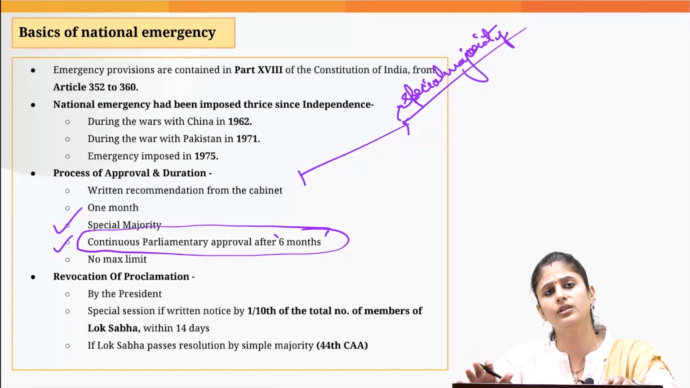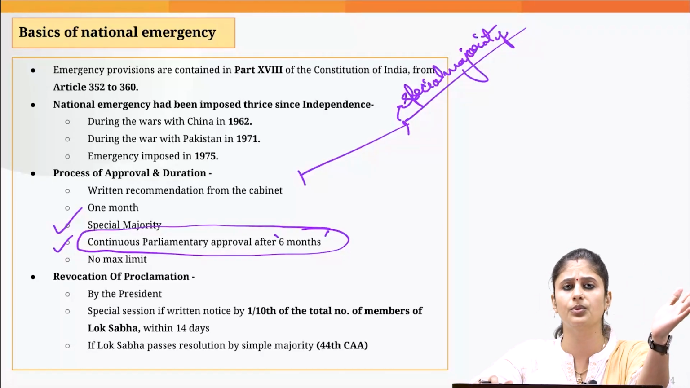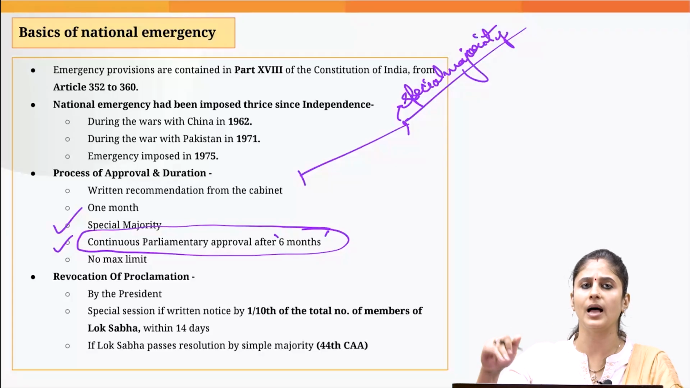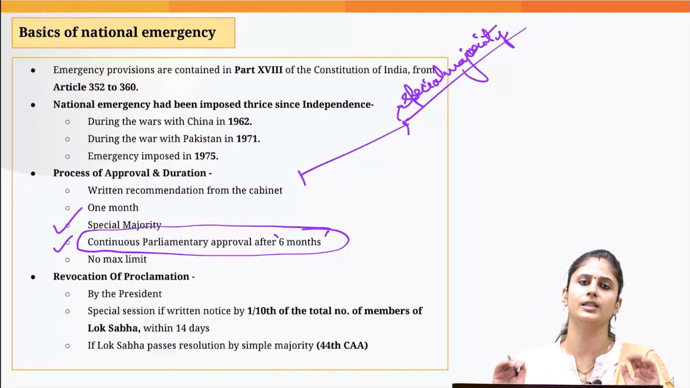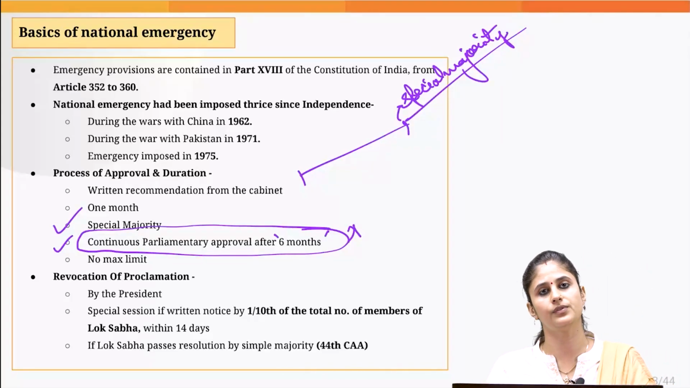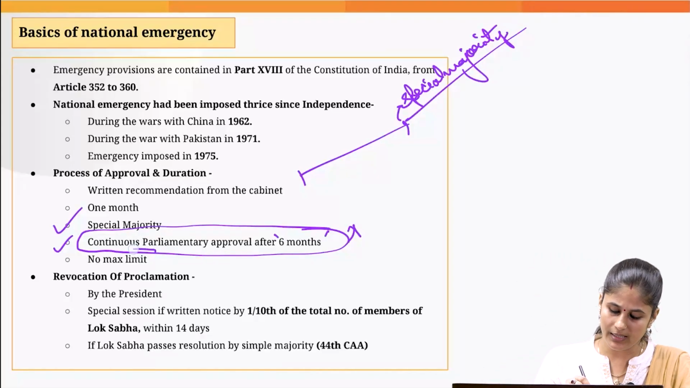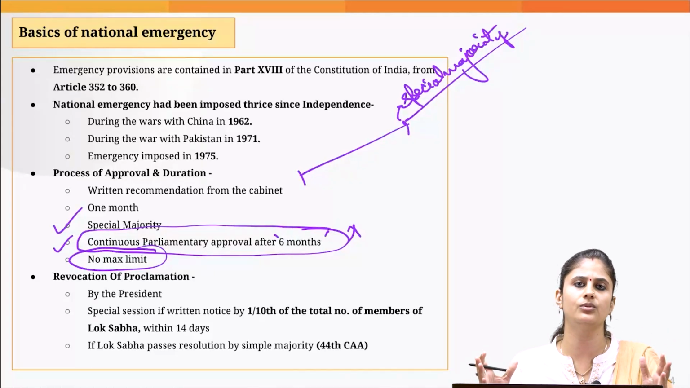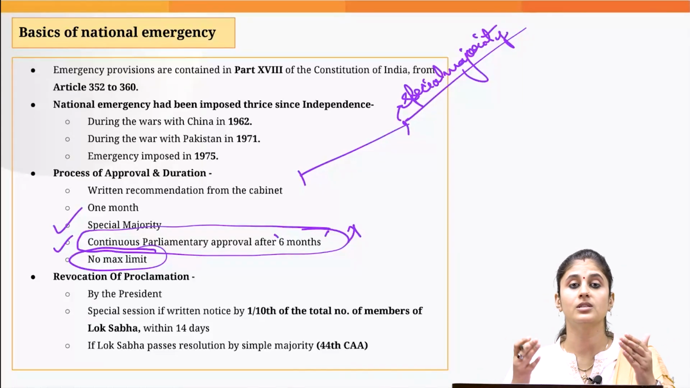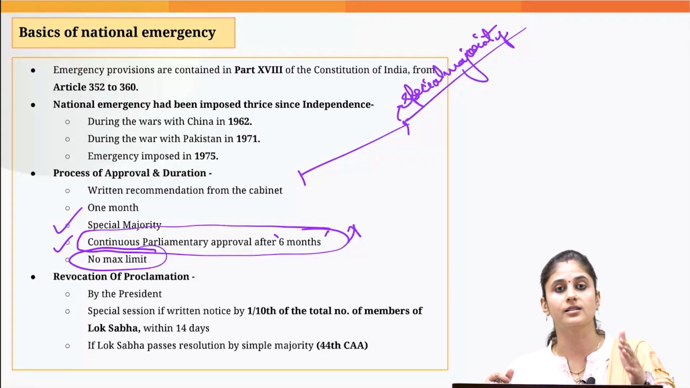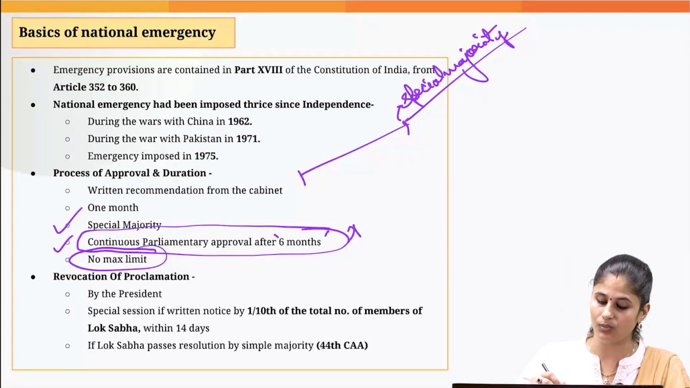In the original constitution, once the national emergency is proclaimed, it would remain in operation until the President passes a subsequent proclamation revoking it. This safeguard was introduced by the 44th Constitutional Amendment Act. Then in the constitution, there is no maximum time limit till what time the national emergency could remain in operation, because the grounds of imposition of national emergency are war, external aggression, and now another ground is armed rebellion.